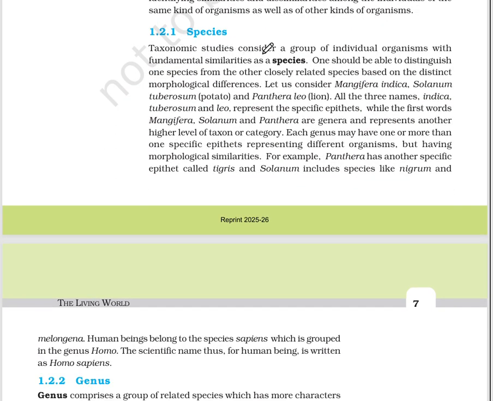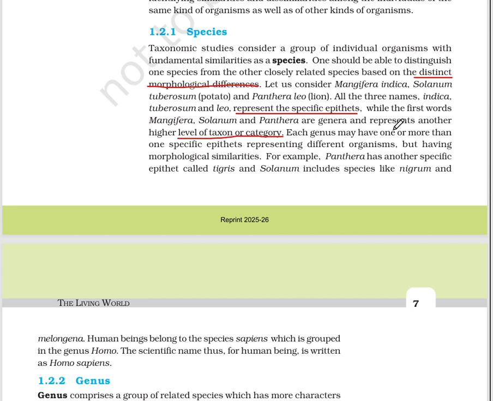Species. Taxonomic study considers a group of individual organisms with fundamental similarities as a species. One should be able to distinguish one species from other closely related species based on distinct morphological differences. Let us consider Mangifera indica, Solanum tuberosum the potato, and Panthera leo. The second words indica, tuberosum, leo represent a specific epithet, while the first words Mangifera, Solanum, Panthera are genera and represent another higher level of taxon or category.